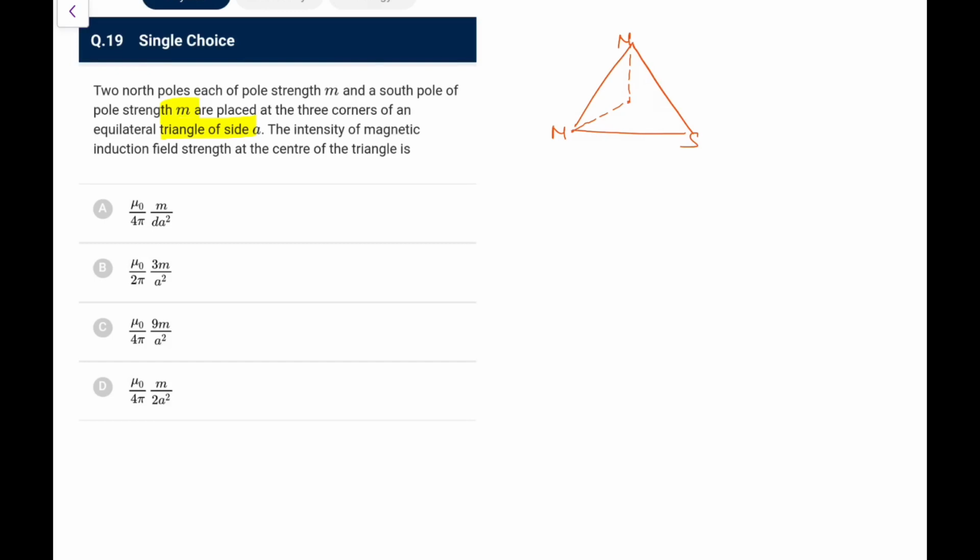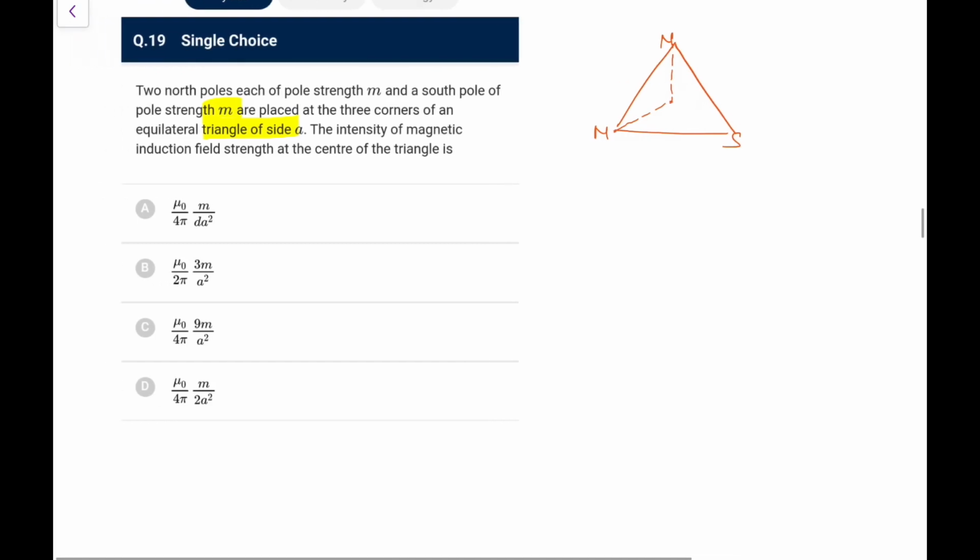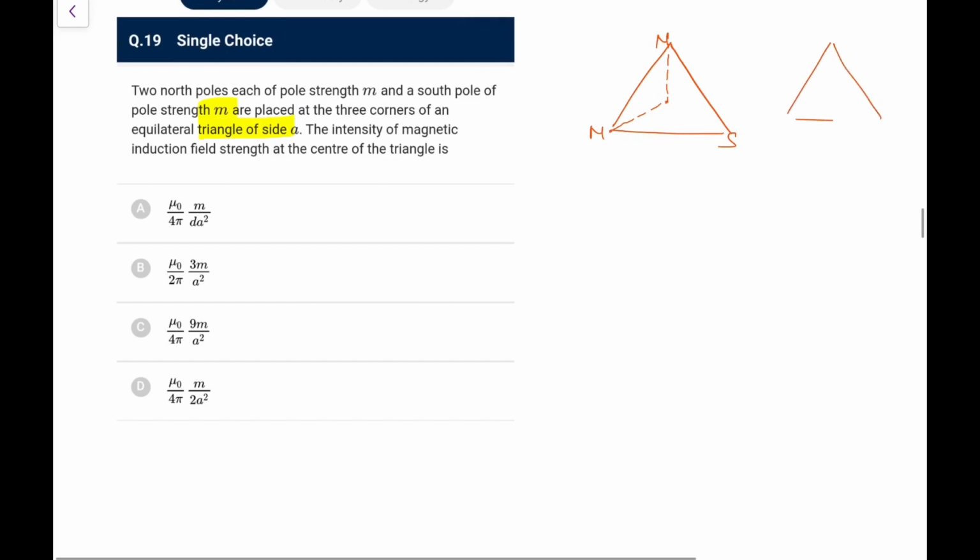Okay, so let's assume, just to give you an analogy, plus Q, plus Q, and minus Q. For the plus Q this field is this, for the other plus Q this field is this, and the minus Q field would be like this. Because these two will be at 120 degrees, the resultant of this E0 and this E0 is also E0 here. So the resultant field would be double that due to a single pole.